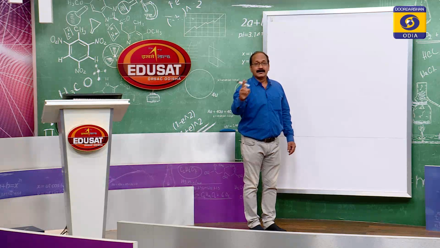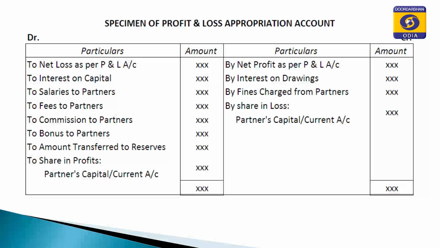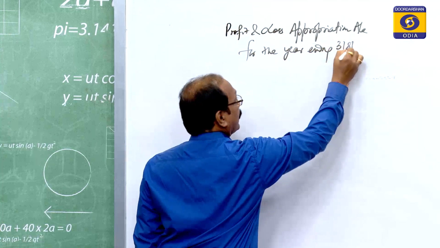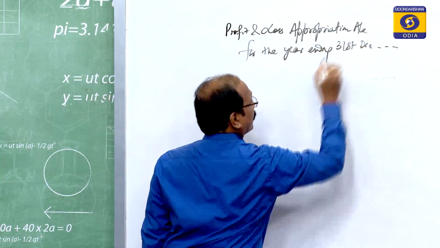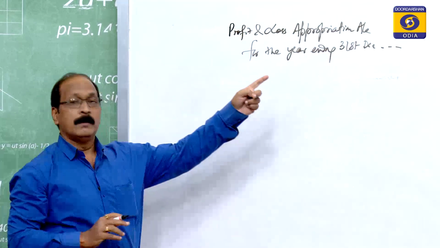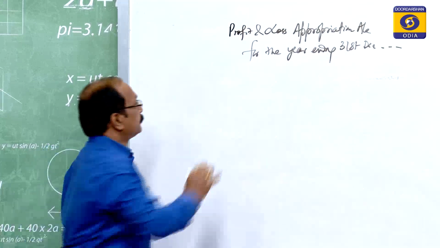Among the partners only. So, profit and loss appropriation account for the year ending 31st December or like this. When the date is mentioned, you have to write it, otherwise you have to make it blank.